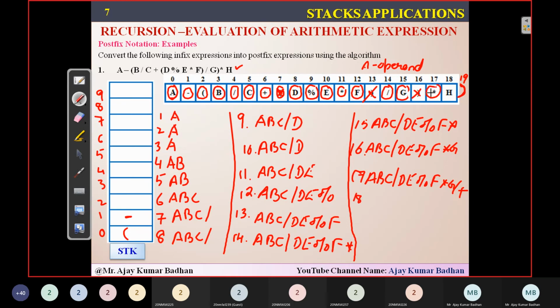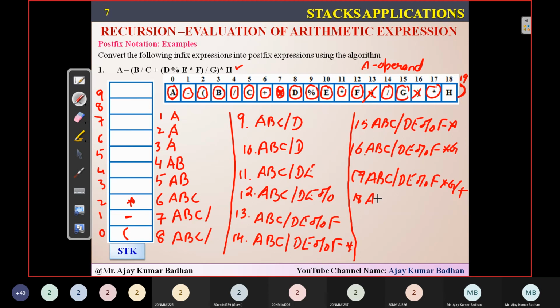Star. This star, I am going to dump it here. Why? This star is having highest priority when compared to the operator which is present here. Minus is having low priority, star is having highest priority. So I can dump it. So simply what I'm going to do, I'm going to dump star here. If it is reverse, then I have to remove star, plus. Okay. But star is coming from outside and minus is present in the stack. So I can simply dump that star here.